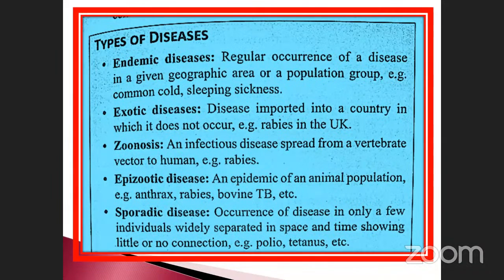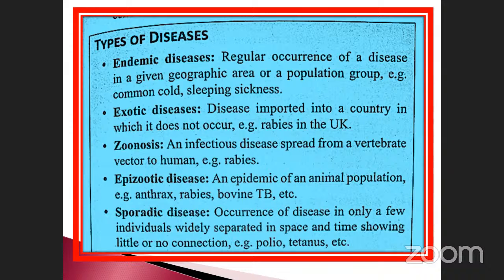Imagine epizootic disease, an epidemic of an animal population. Examples: anthrax, rabies, bovine TB. Particularly, it only affects animal species. The particular animals are all affected by the particular disease. For example, anthrax affects buffalo and cow. Rabies, only dogs. Bovine TB, bovine means cattle, and porcine means pig. Okay. These are the important things.